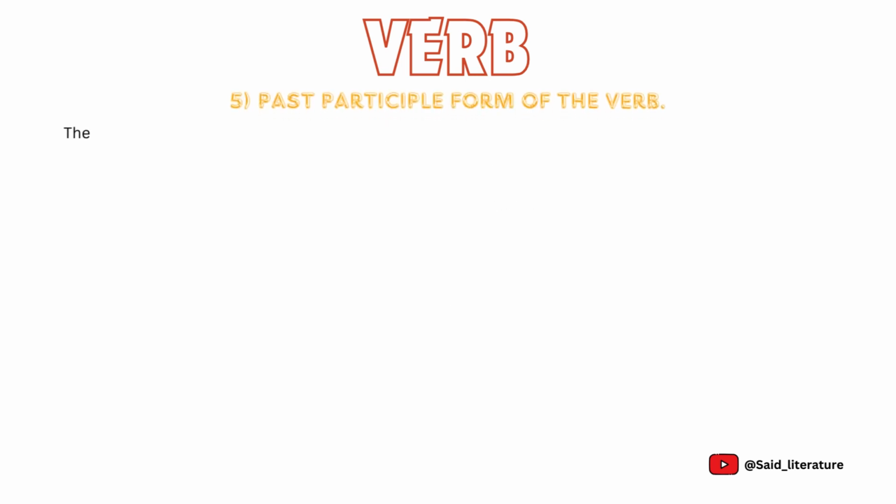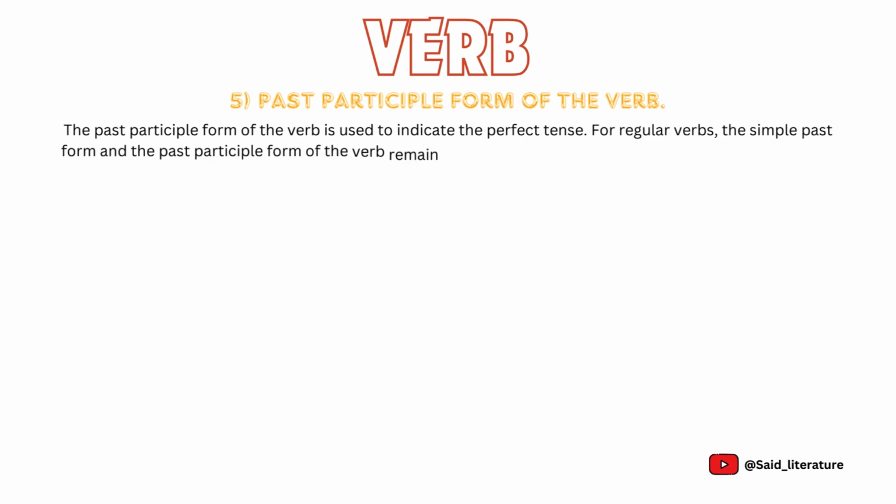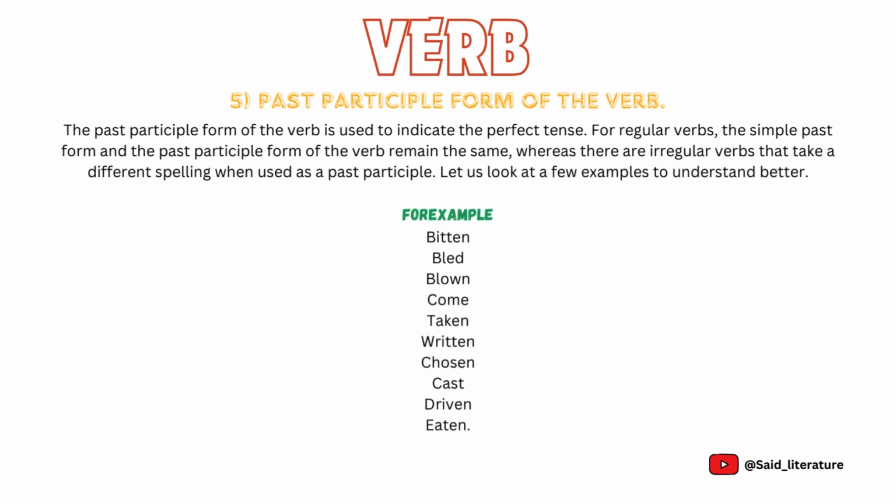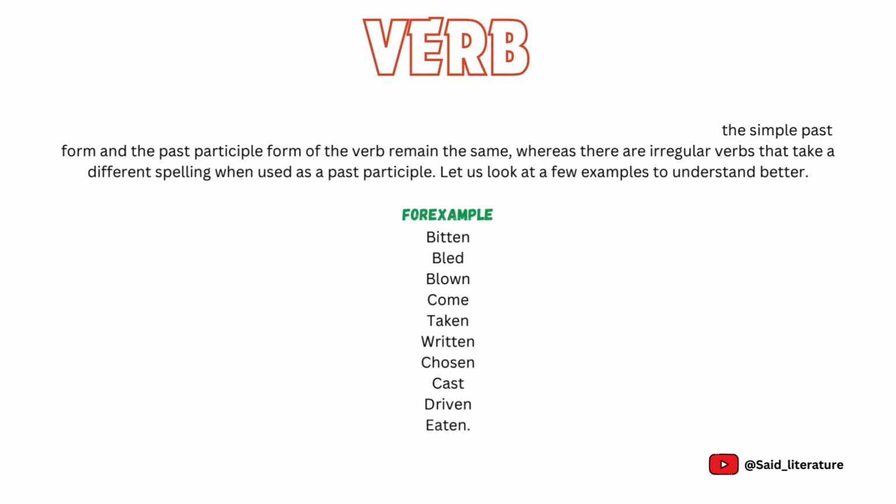Fifth is past participle form of the verb. The past participle form of the verb is used to indicate the perfect tense. For regular verbs, the simple past form and the past participle form of the verb remain the same, whereas there are irregular verbs that take a different spelling when used as a past participle. Let us look at a few examples to understand better. Examples are bitten, bled, blown, come, taken, written, chosen, cast, driven, eaten.